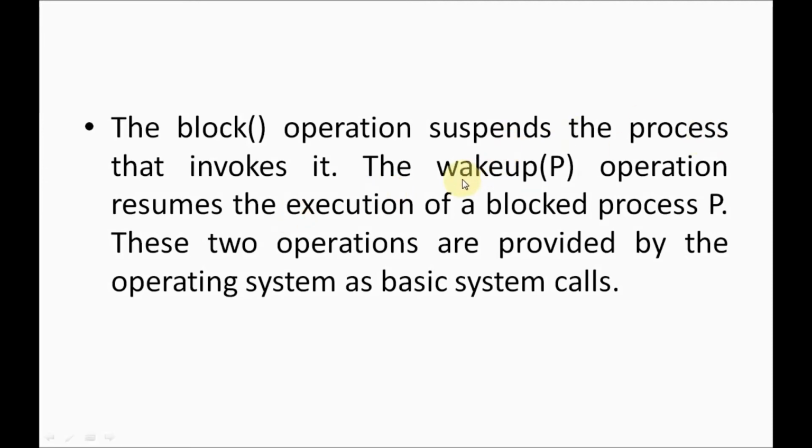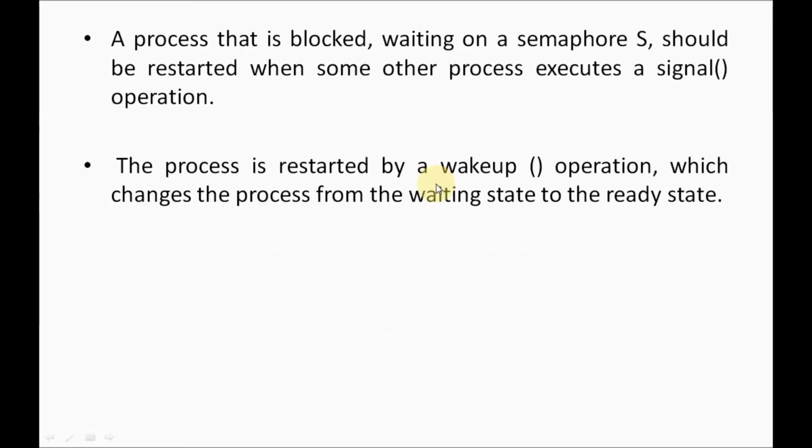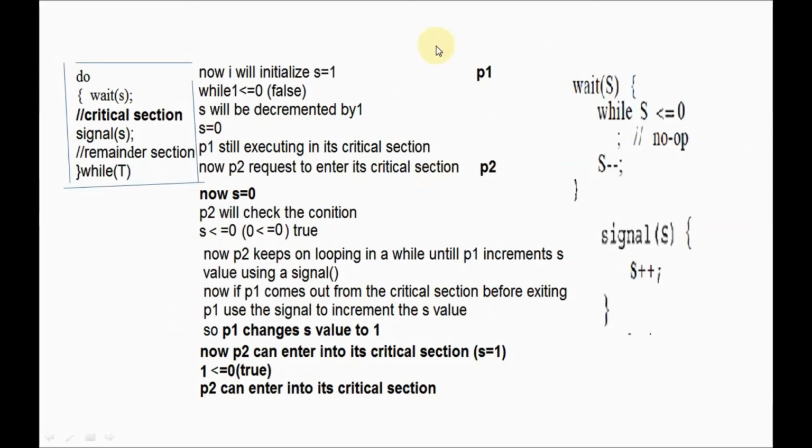Then when one of the processes completes, you can use a wakeup operation. Wakeup operation resumes the execution of the blocked process. Here in our example, P2 is blocked. P2 will be woken up once P1 completes its execution, instead of looping here.